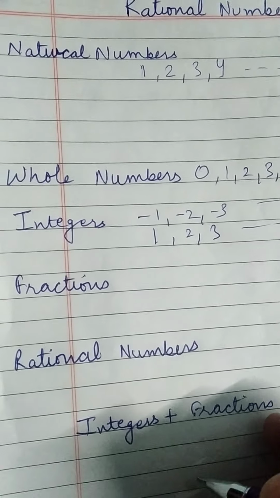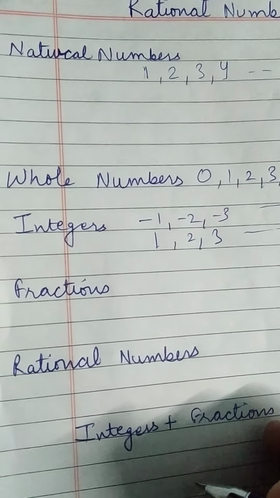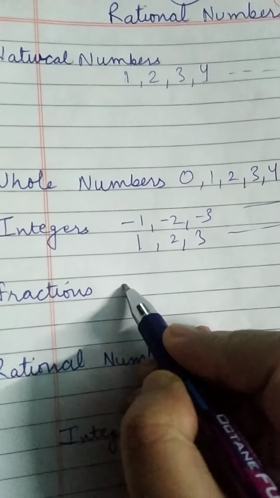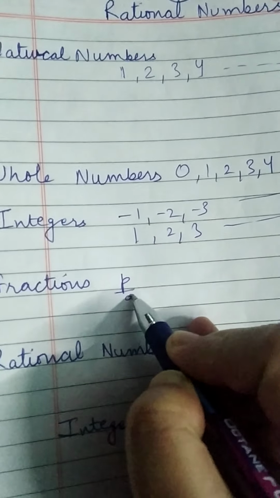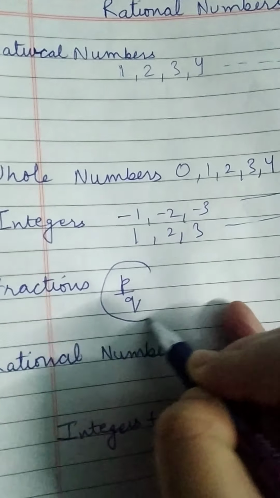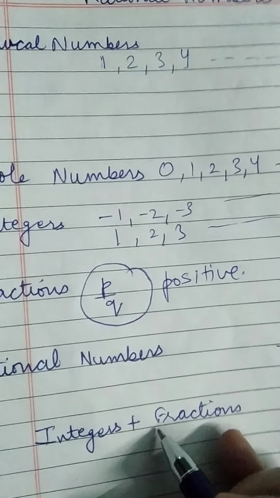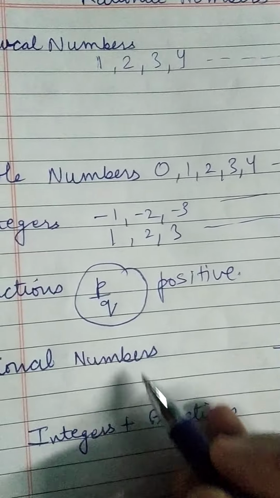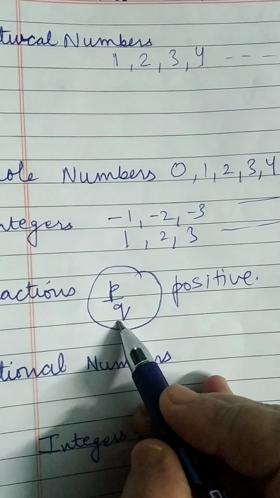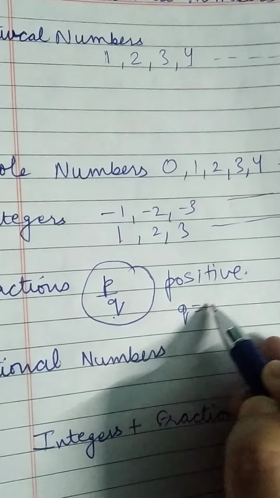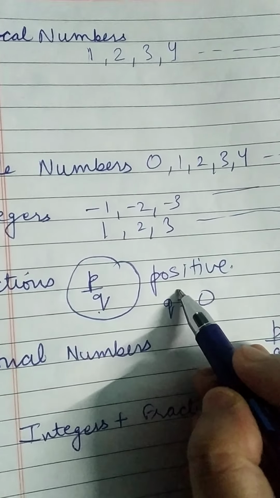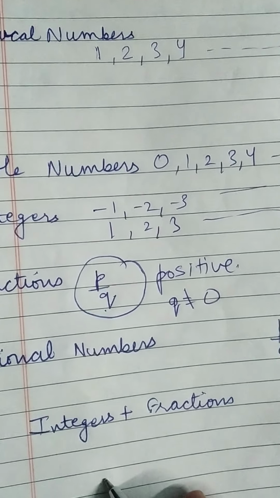Okay, then come fractions, where we did any number in the form of p by q, and these both are positive numbers. Positive numbers means p is also positive and q is also positive, and q is not equal to 0. No, it cannot be 0.